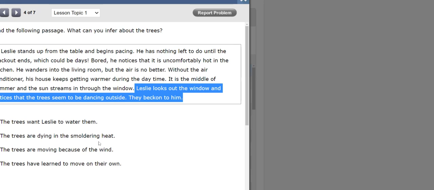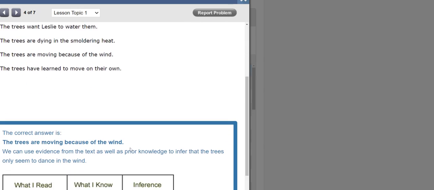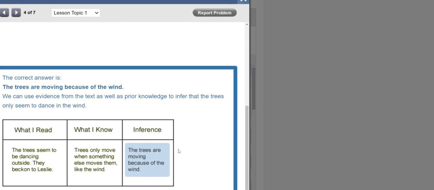Again, if you chose a wrong answer, you always come to the feedback. The trees are moving because of the wind. That's what I can infer about the trees. We can use evidence from the text as well as prior knowledge to infer that the trees only seem to dance in the wind. This is what I read. The trees seem to be dancing outside. They beckon to Leslie. They call Leslie.